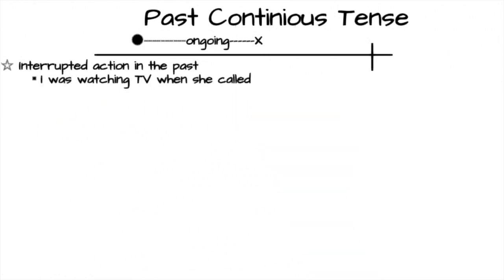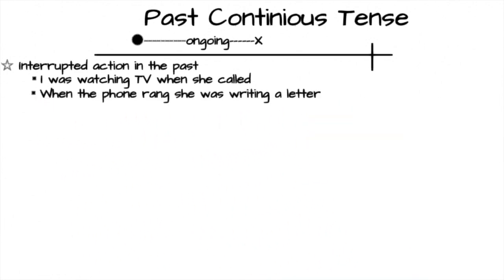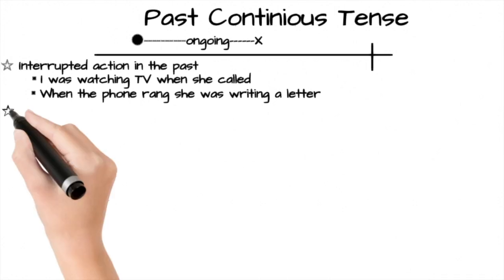In this example, I was watching is a longer ongoing action which is interrupted by a shorter action in the simple past, which is when she called. Another example, when the phone rang, she was writing a letter. Similarly, in this example, she was writing a letter is a longer ongoing action which is interrupted by a shorter action in the simple past, which is when the phone rang.